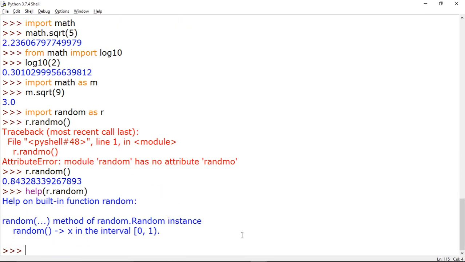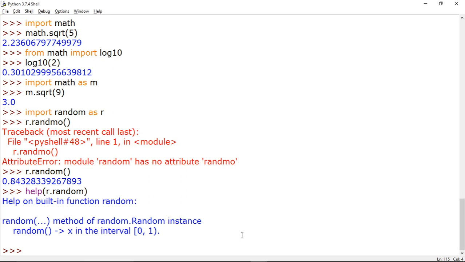So now you can also see the documentation of the random function. It gives you a random value in the interval 0 to 1, where 0 is included and 1 is excluded. So the random function may be used as per your requirement.